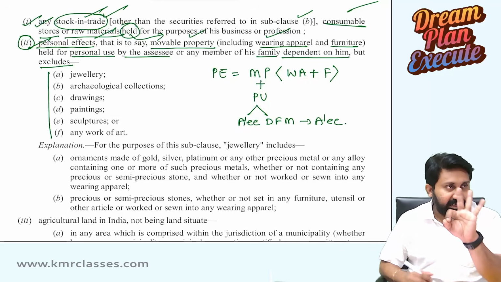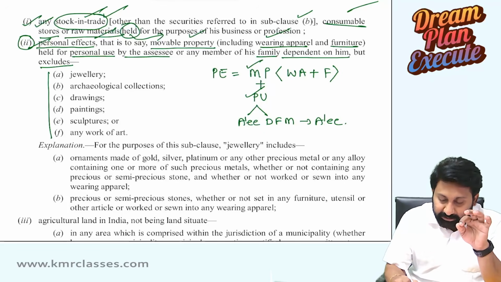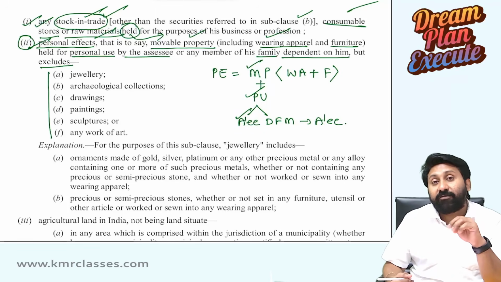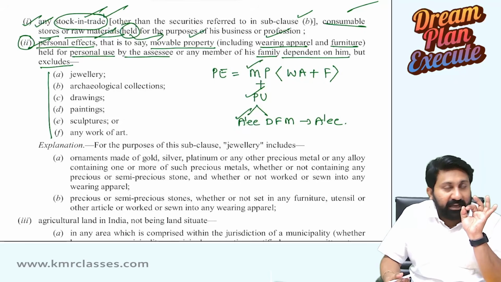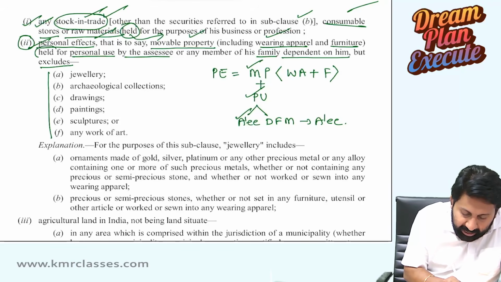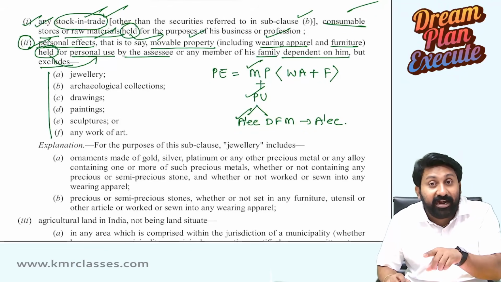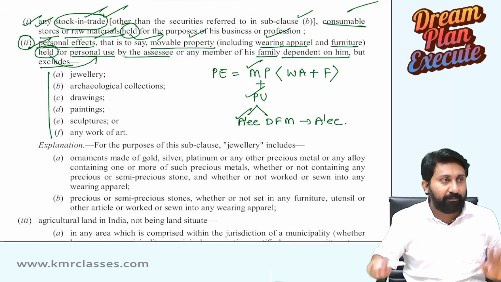So there are 3 conditions: it should be movable, it should be for personal use, and personal use of whom? Either the assessee or any dependent family member of the assessee. But here the very important catch point is again the same: held for personal use. Whether I am really using it or have already used it is irrelevant for the department.